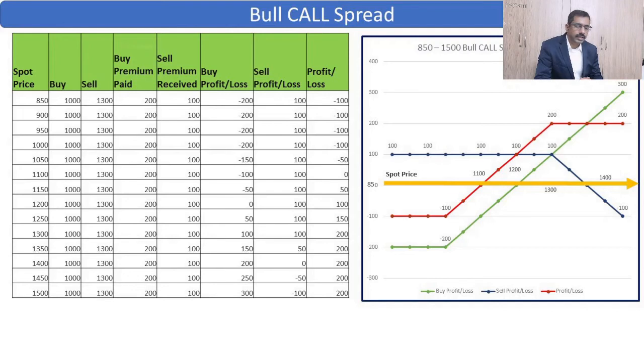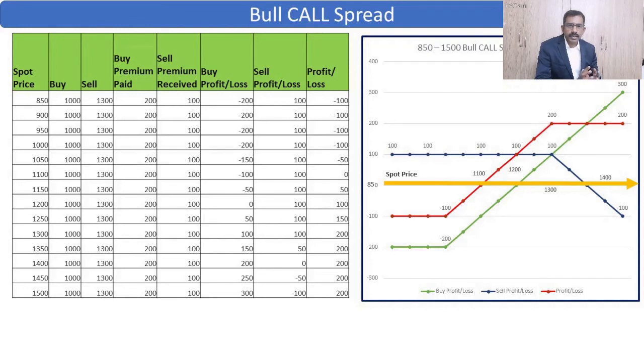If you look at the green line and the yellow line, at 1300 your buy call option is showing an increase in profit and your sell call option is showing a decrease in profit. Overall it is adjusted, so your profit remains the same. This is the biggest advantage of the bull call spread.